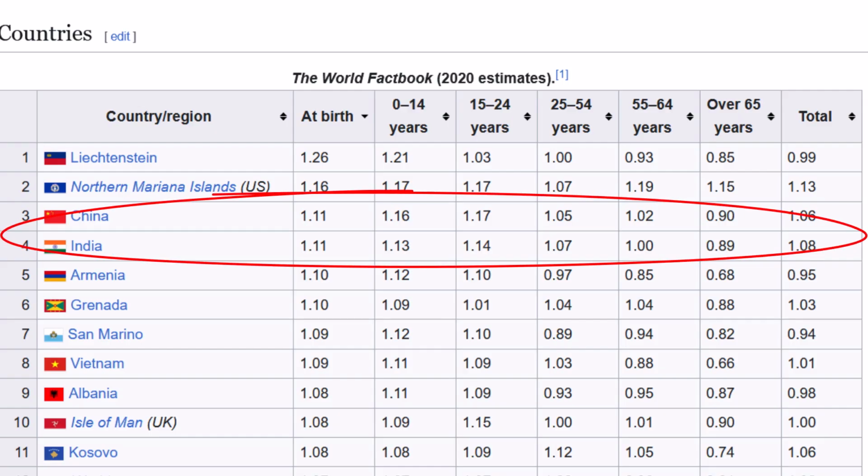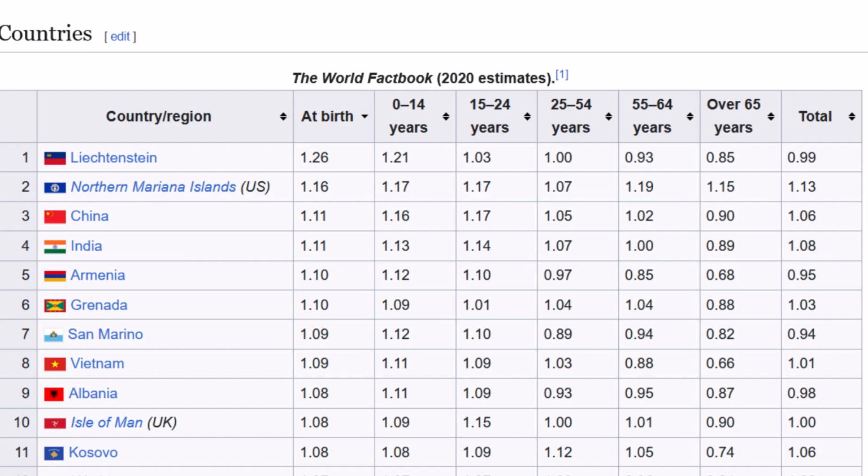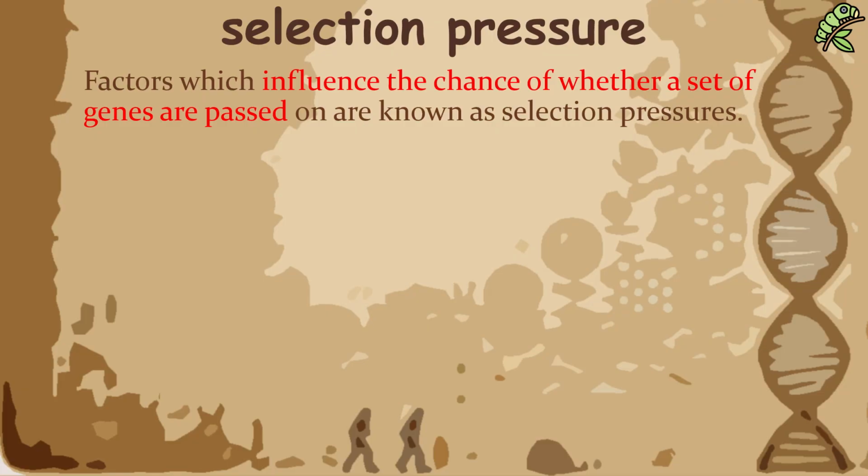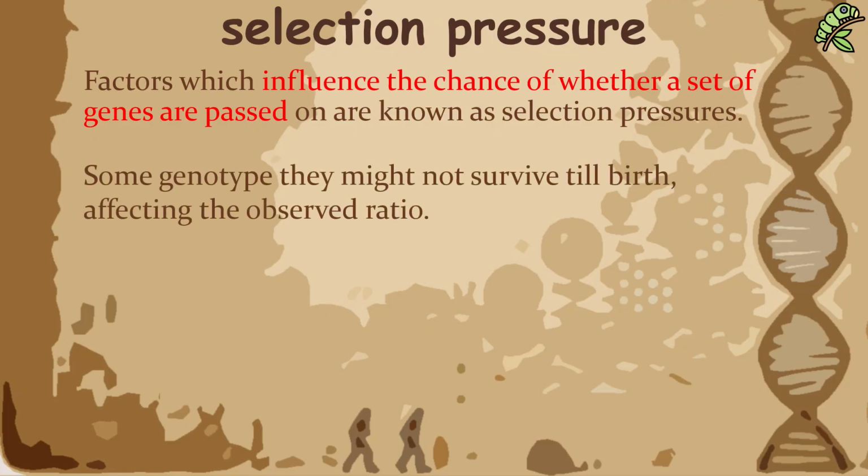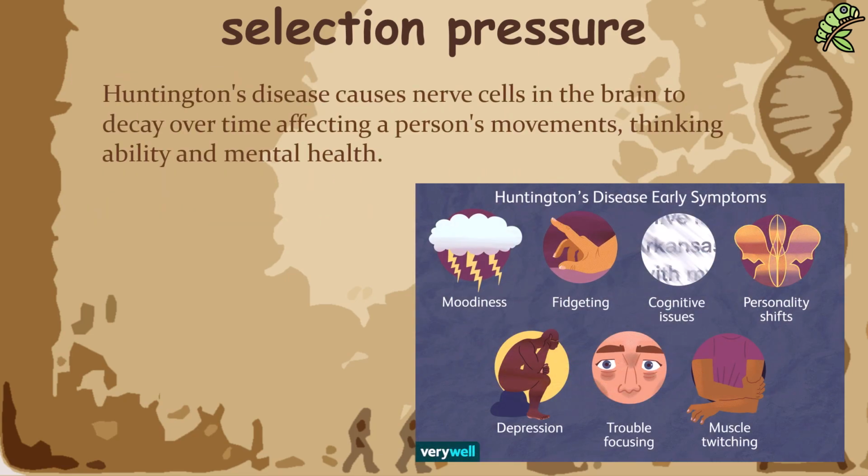In both countries, traditional societal norms have been more sexist, and with China having had the one-child policy in the past, it is not surprising that the ratio of males to females is even higher for the 15 to 24-year-old age group. In the past, mothers often had to undergo abortions if they conceived a female fetus. So, for some genotypes, they might not survive until birth, affecting the observed ratio. Closely related to this is detrimental alleles. An example is the allele that causes Huntington's disease.